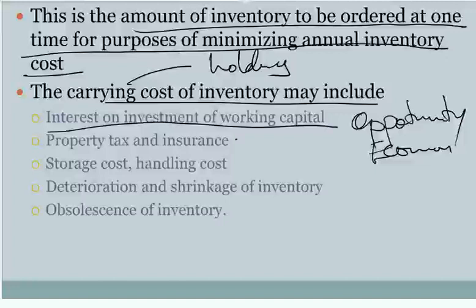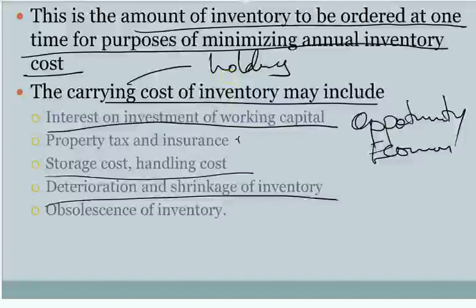That's a cost related to holding inventory, because companies need to be guaranteed that their inventory is safe, so they will do some insurance. Storage cost and handling cost, deterioration and shrinkage of inventory. You should know that when you keep your inventory, there is a risk of deterioration. That's a cost to you. Obsolescence of inventory. That's another cost.